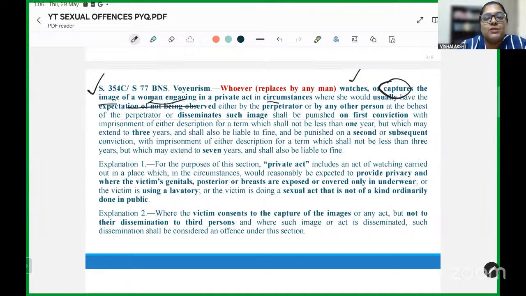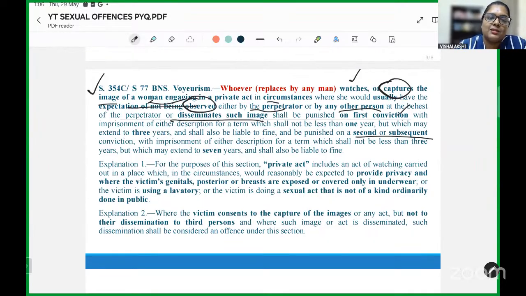So she believes that she is in privacy, she is committing a private act when she feels she is alone, and is observed by the perpetrator or by any other person at the behest of the perpetrator, or disseminates an image, shall be punished on first conviction by so and so and on second conviction by so and so.